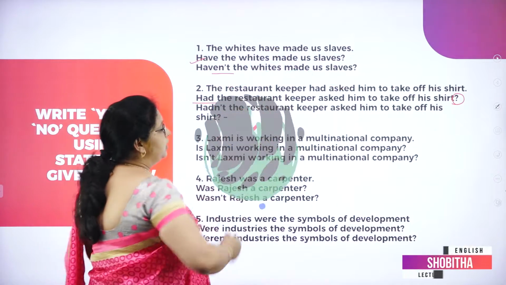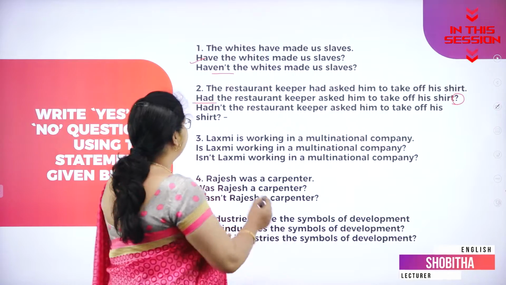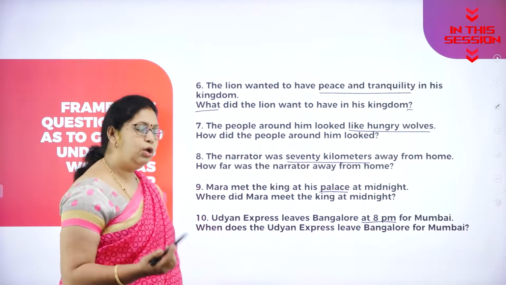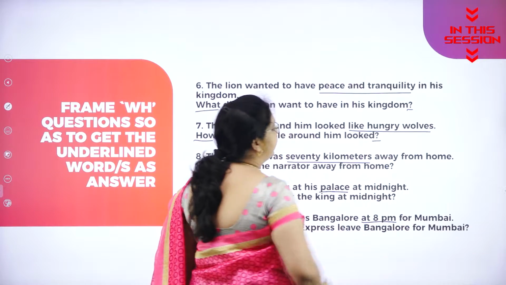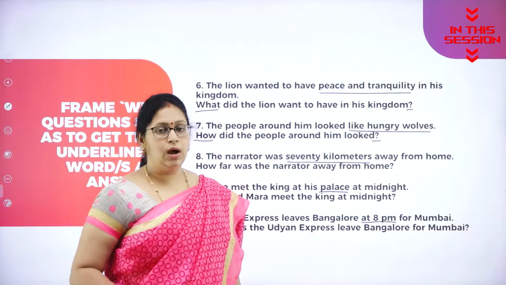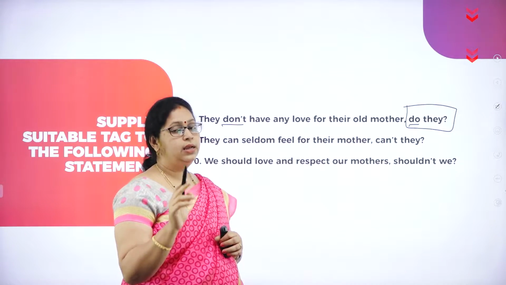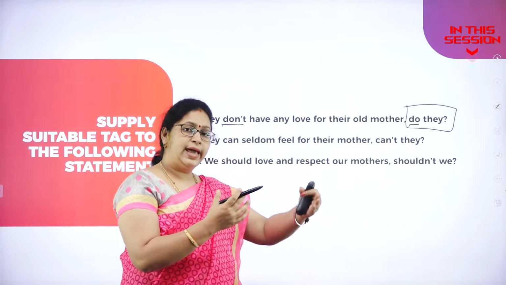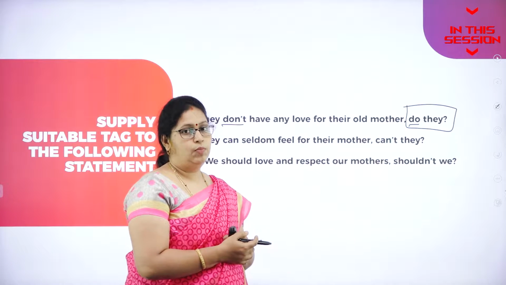Lakshmi is working in a multinational company. We have an auxiliary verb here, that is. How did the people around him look? So we are starting with HOW, how, and ending with a question mark. How did the people around him look? Remember, tag, it should be opposite to the statement. If the statement is positive, tag will be negative. If the statement is negative, tag will be positive.